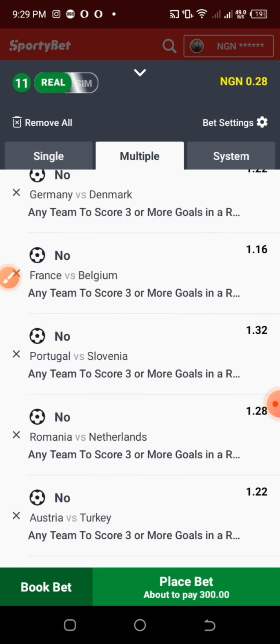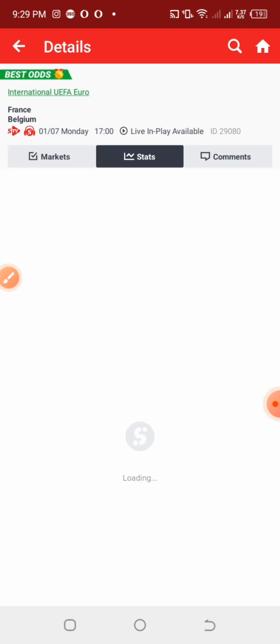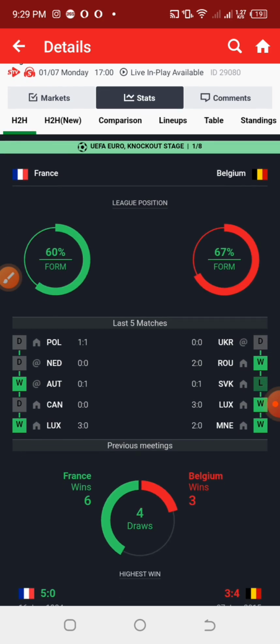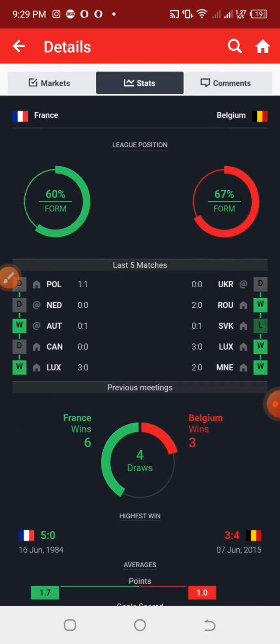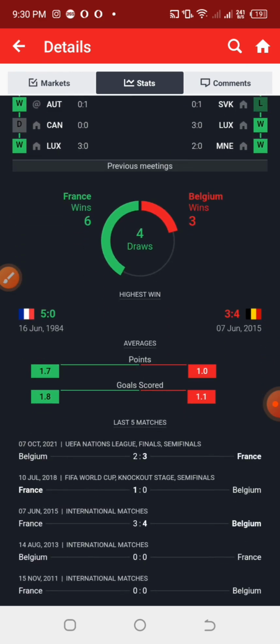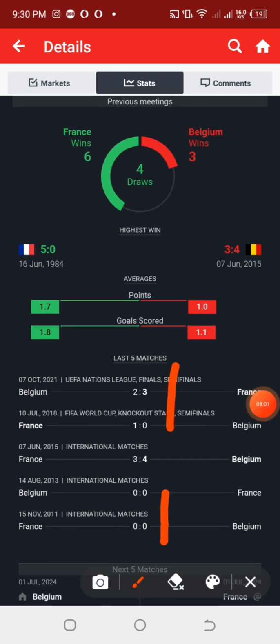So we have the match between France and Belgium. Now let's quickly check the stats for that also. We are checking the head to head, whereby we'll be checking the last 5 games of the home team and the away team. And checking this, you can see that the home team had a win with 3 goals to nothing, and the away team also only had a particular match that ended up with a win of 3 goals to nothing. But checking the last previous games against each other, we can see that the margin of goals is not that much.